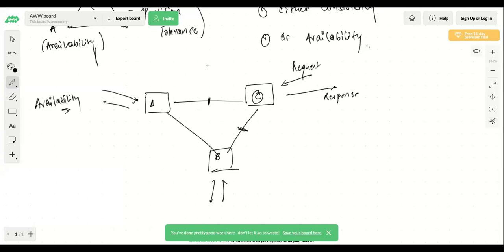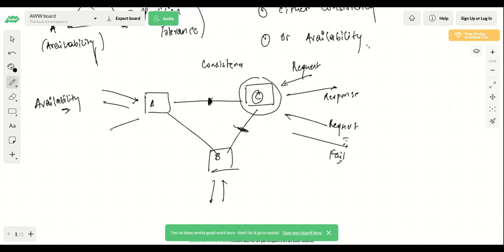But if you want consistency, what you will say is, if there is a network partitioning and I receive any request on this system, I'll simply fail this request for now. Again, you can design your system in such a way that you fail all these requests, or you can design it in a way that you return the response and make these two systems consistent. This system should return the response only once it is up and has become consistent with A as well as B.